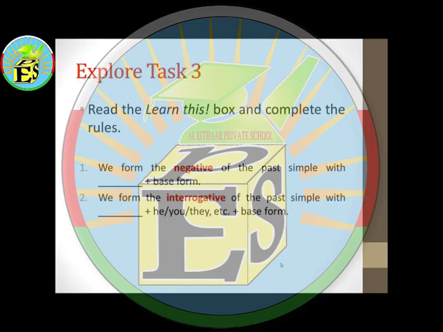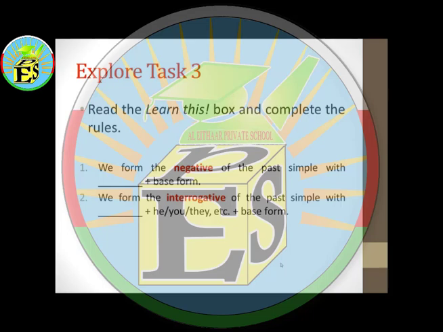So the rule is quite easy. When you want to form the negative of past simple, you use didn't with the base form of the verb. And when you want to form an interrogative of the past simple, you need to put did with the persons, which is he, she, it, you, we, they, etc., with the base form of the verb.